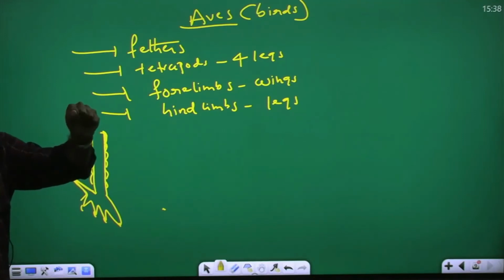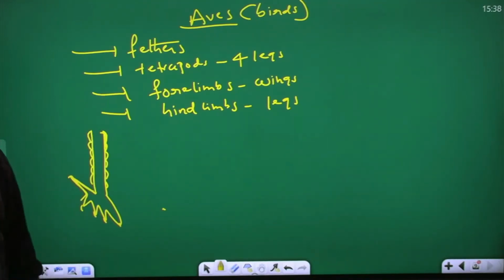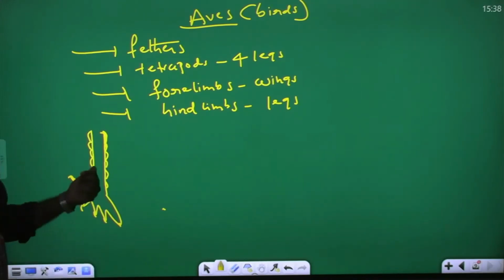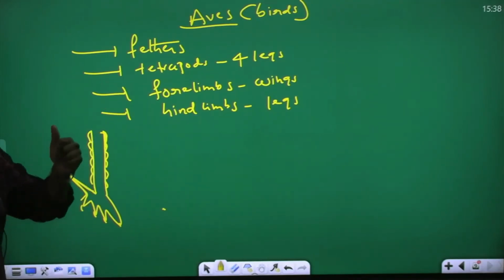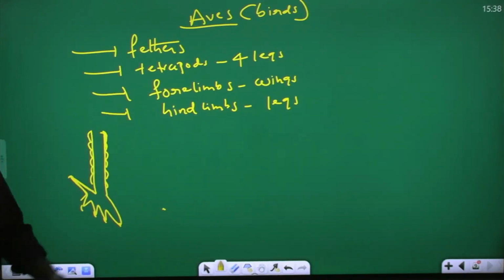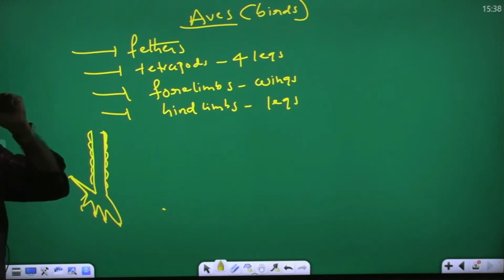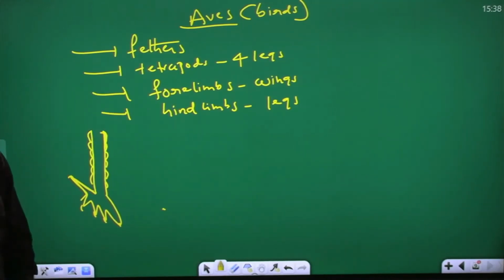Which hold the branches. Which live on trees, hold the branches. That is called what? Clasping. You understand? So legs are useful for walking, running. Okay? Clasping. Wings are useful for flying and swimming. So forelimbs are modified into wings. Hind limbs are modified into legs.